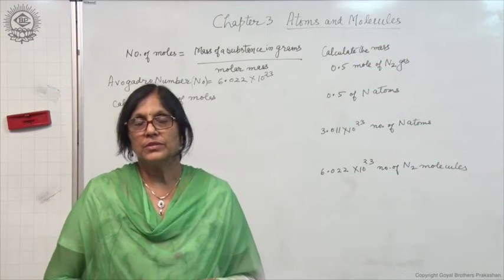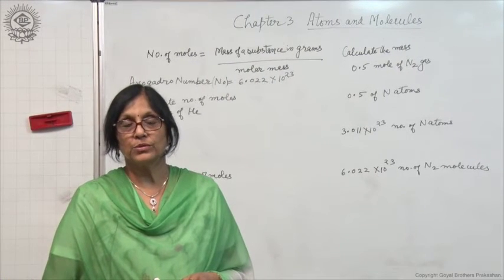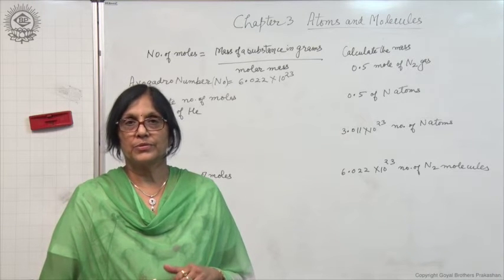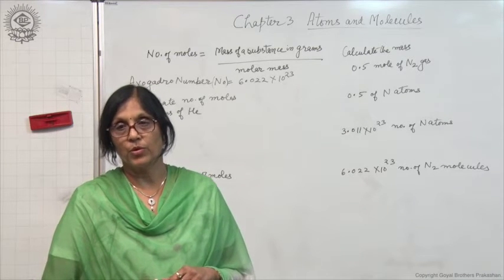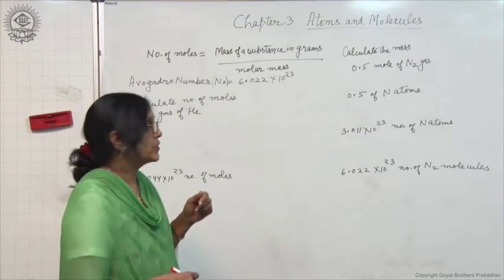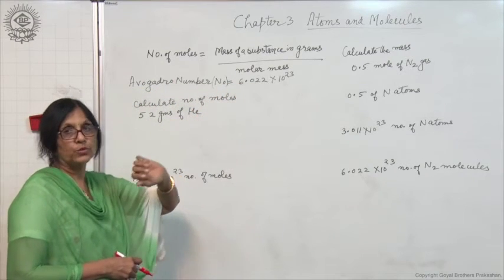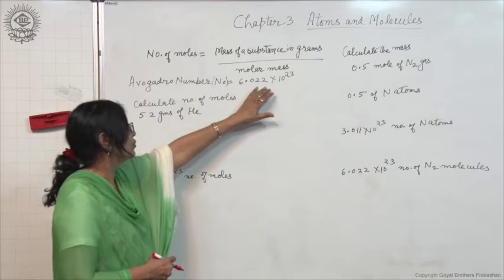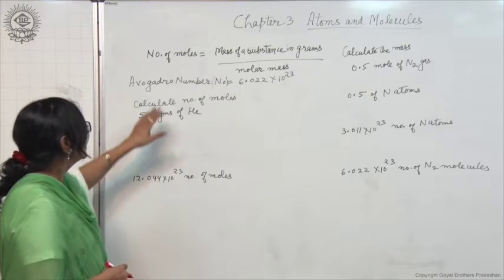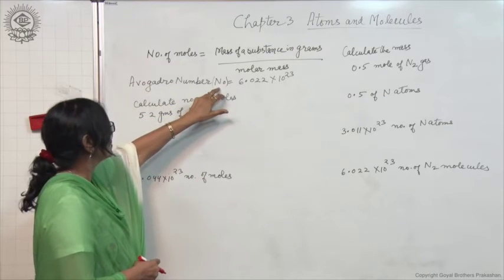Let us discuss some of the sums, how to find out the number of moles if the mass of the substance is given in grams, and some formula which you can use to do these calculations. So, first of all, I want to tell you about this Avogadro number. As I told you, 1 mole is equal to 6.022 into 10 raised to the power 23 particles. This is called Avogadro number and is denoted by the symbol NO.